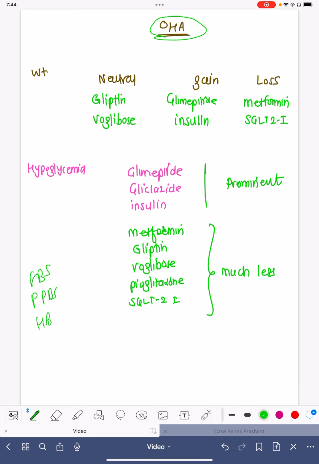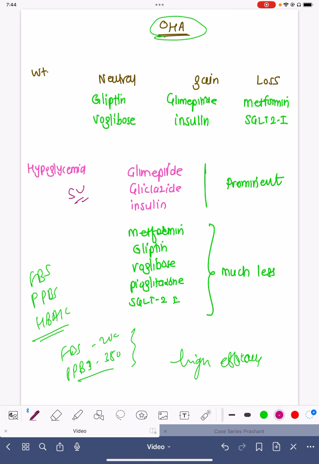If the sugars are very high, suppose the fasting is around 200, or the postprandial is around 300, 380, so these values are very high. So we need a high efficacy medicine which can reduce this much sugar. If we give a low efficacy drug, it will not cause that much sugar control. So which are the high efficacy drugs? The high efficacy drugs are the sulfonylureas like glimepiride, gliclazide, and insulin. These are high efficacy drugs.